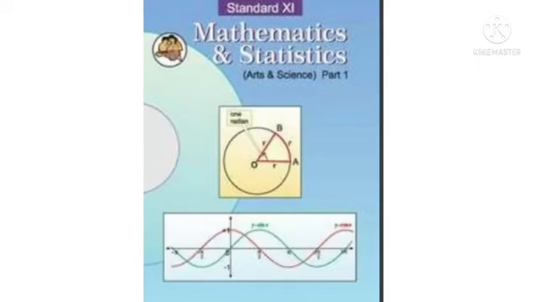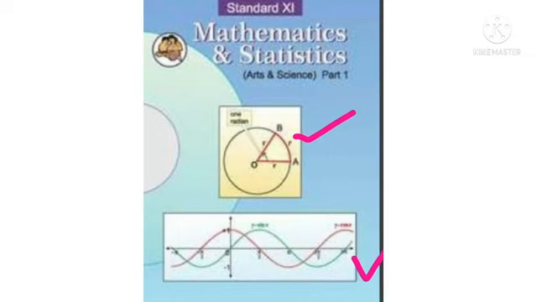See students, this is the front page of Mathematics and Statistics part first. It is for science and arts faculty. You see in the first picture of this front page, one circle is drawn, radius is given, arc is given. So we will see here some concepts about the circle, its measure, and which are the terms about this circle.